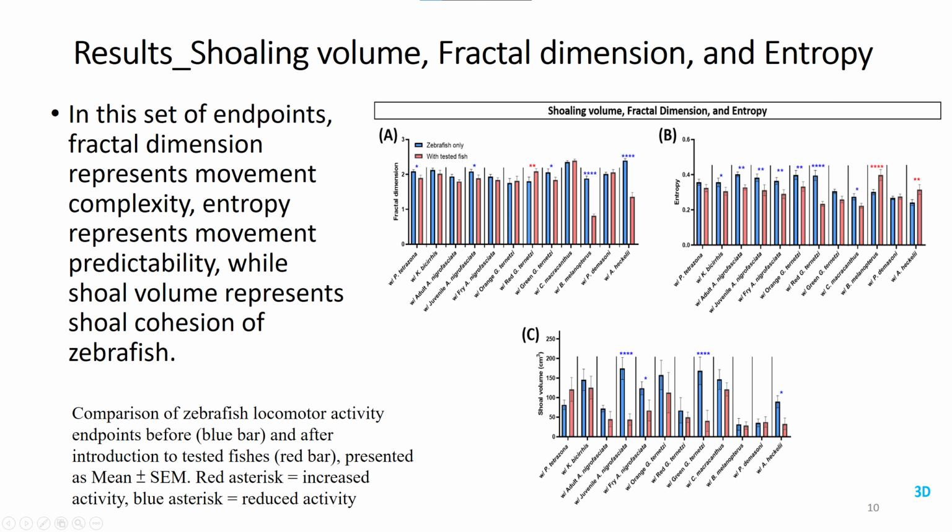Zebrafish movement trajectories were also used to calculate the fractal dimension, entropy, and shoaling volume. The fractal dimension represents movement complexity, entropy represents movement predictability, while shoal volume represents shoal cohesion of zebrafish. Red-black tetra showed increased fractal dimension and decreased entropy, which means its movement is more complex and less predictable, while on the contrary, exposure to bala shark and threadfin acara reduced zebrafish fractal dimension and increased zebrafish entropy. Additionally, zebrafish showed tighter shoaling during exposure to juvenile and fry convict cichlid, green-black tetra, and threadfin acara.